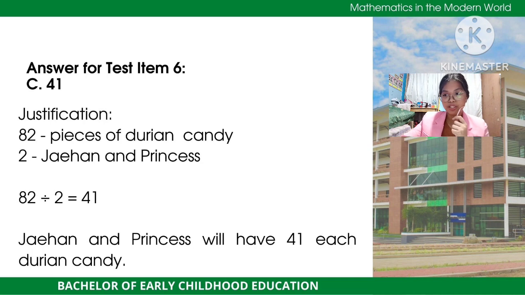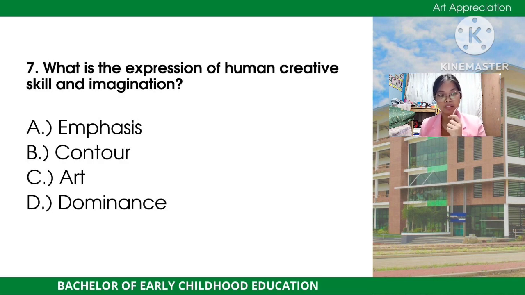Alright, that's good. So now let's move forward to the next item, item number 7, core subject art appreciation. In here, what is the expression of human creative skill and imagination? We have choices. Letter A, emphasis. Letter B, contour. Letter C, art. And letter D, dominance. Can you guess the right answer for this question?